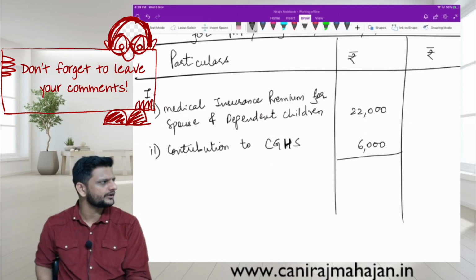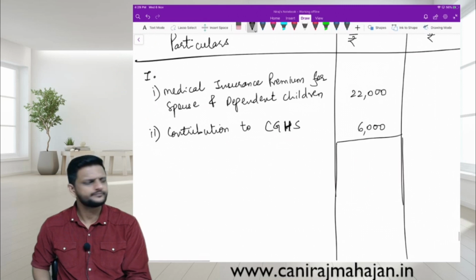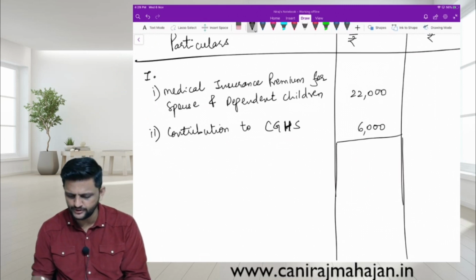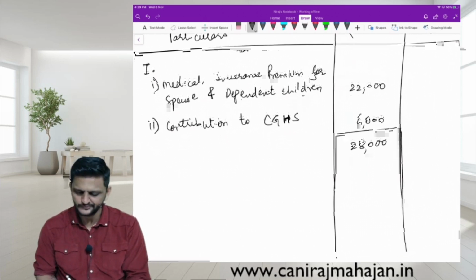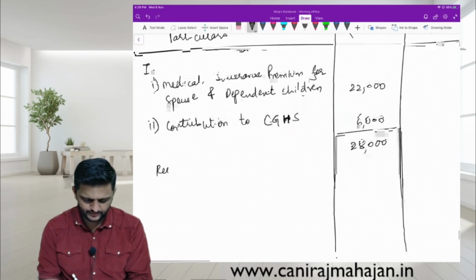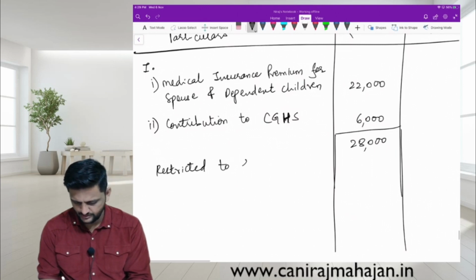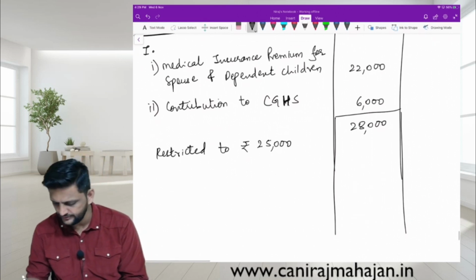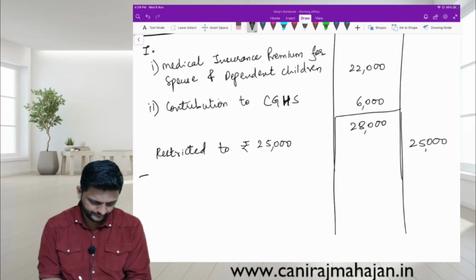Any other benefit or any other thing he's spending for himself? Nothing. The subtotal is how much? 28,000. Yes or no? Restricted to how much? To 25,000 rupees. So for this family, nuclear family, we can take deduction of 25,000. Fine.